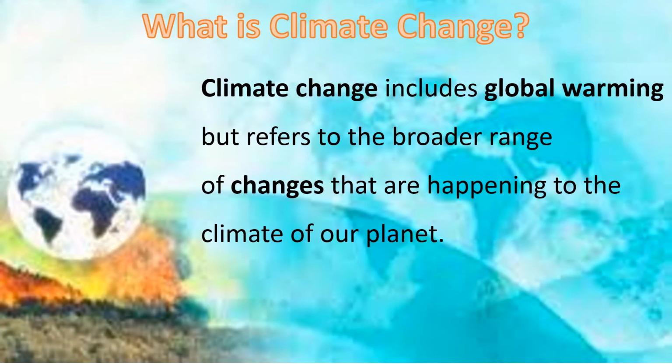What is climate change? Climate change includes global warming, but refers to the broader range of changes that are happening to the climate of our planet.